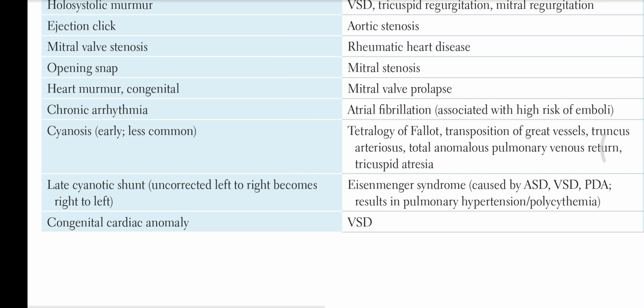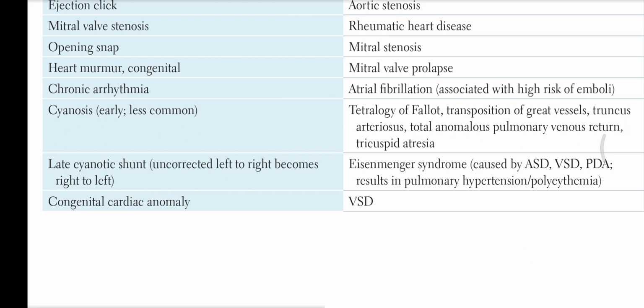Mitral valve stenosis is associated with rheumatic heart disease, and opening snap is associated with mitral stenosis. Congenital heart murmur: mitral valve prolapse. Chronic arrhythmia: atrial fibrillation, associated with high risk of emboli.